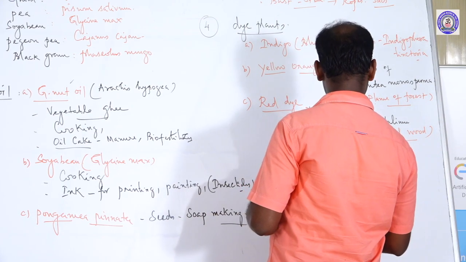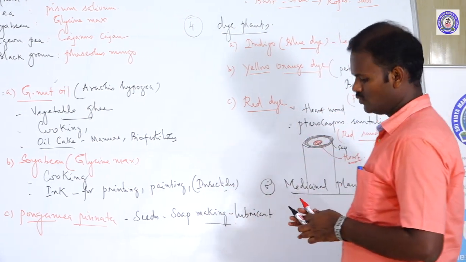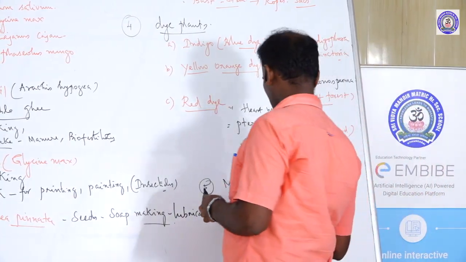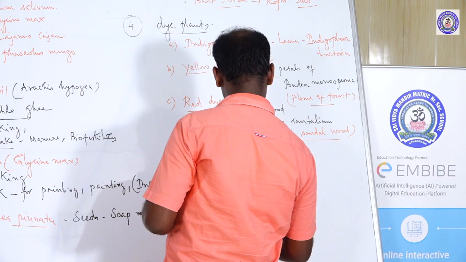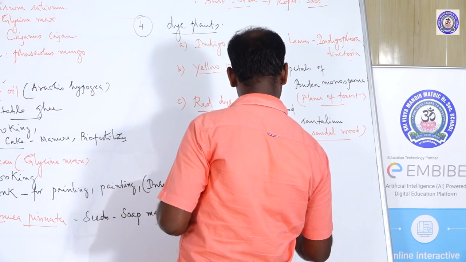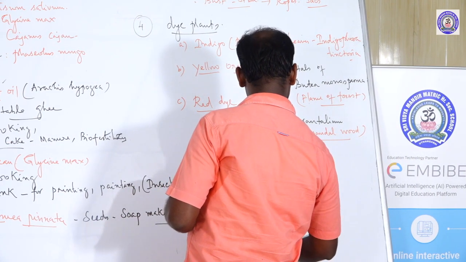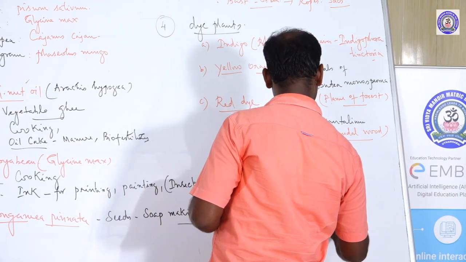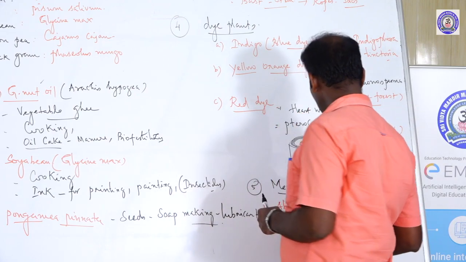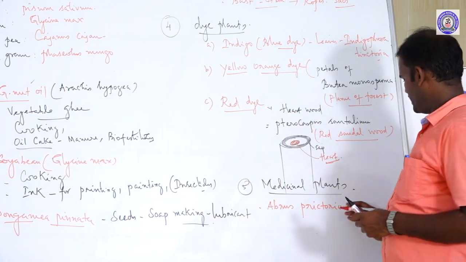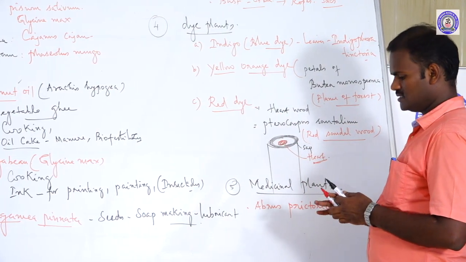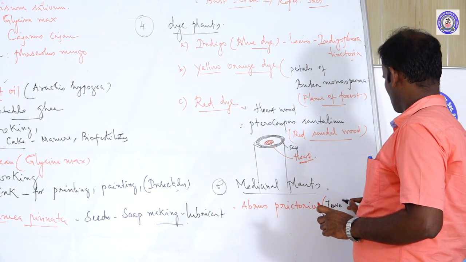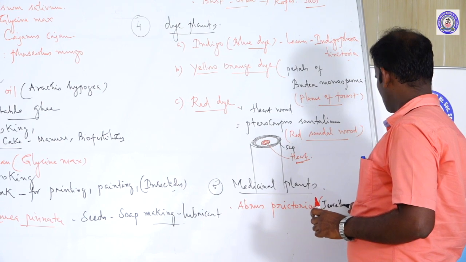Medicinal plant. Some species of these members are used for medicinal value. For example, Abrus precatorius. The Abrus precatorius is commonly called jeweler's weight.